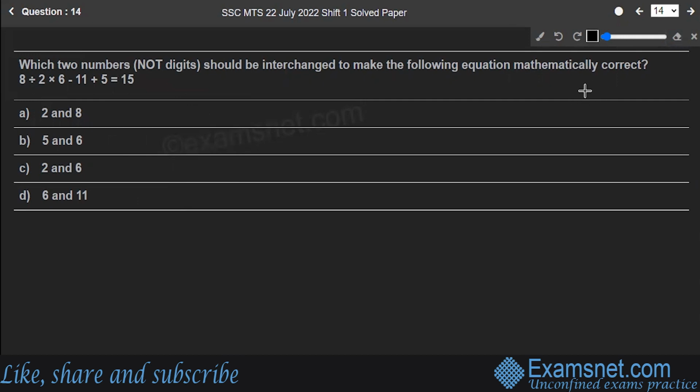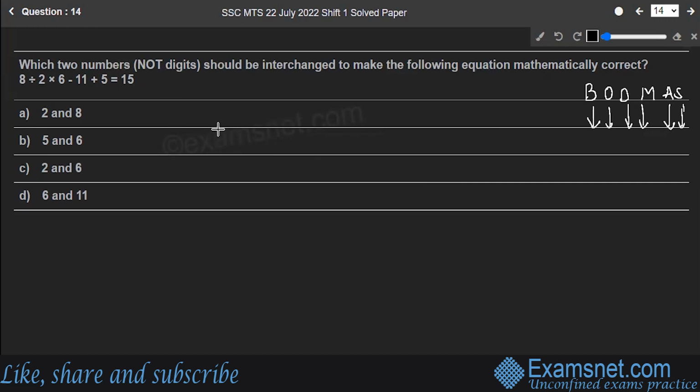The only thing that you have to keep in mind in the question is the BODMAS rule. That rule says the order of precedence of the operators in a mathematical equation is, first of all, brackets, then of, then division, multiplication, addition, and subtraction. This is the order in which the operators will be solved.